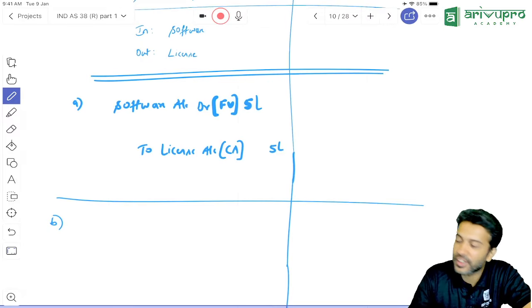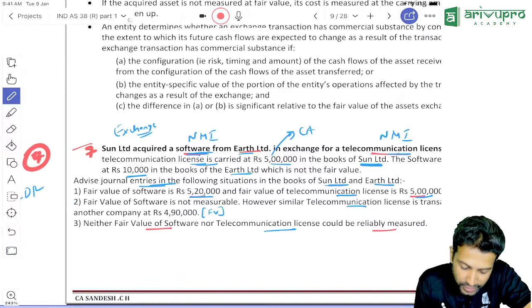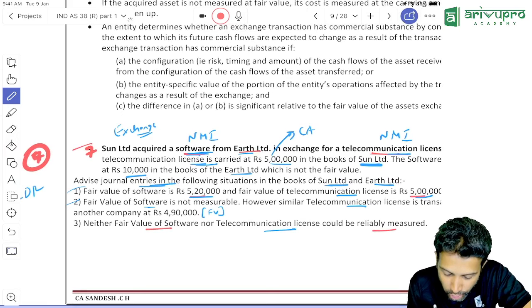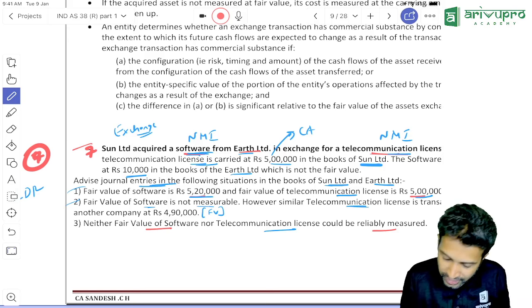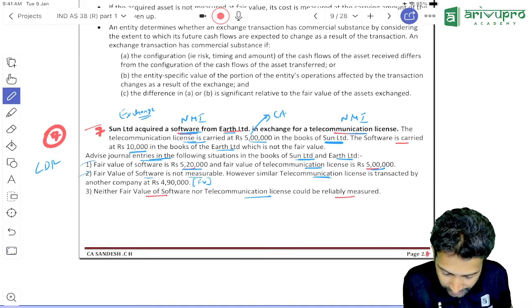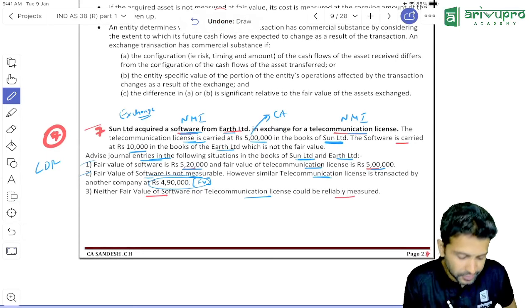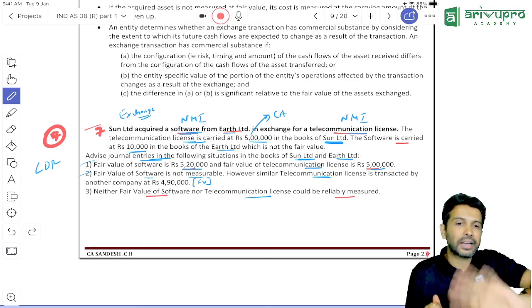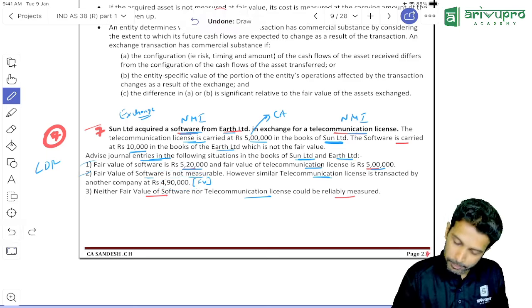All right. Now let's go for the second case. Second is again an independent case. Let's review the second case now. They're saying software's fair value is not measurable, whereas the license is transacted by another company at 4 lakh 90,000. That means indirectly they're telling us the license's fair value is how much? 490. So the second is a case where the software's fair value you cannot find, but the license's fair value is given to be 490.